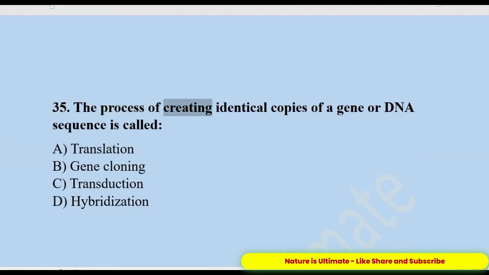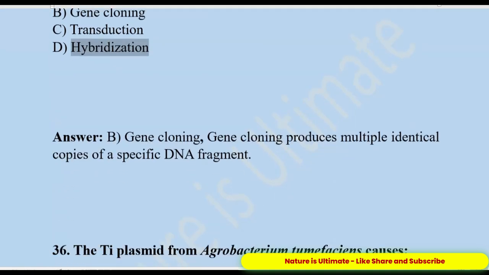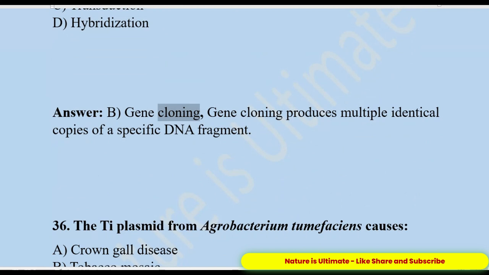35. The process of creating identical copies of a gene or DNA sequence is called A. Translation. B. Gene cloning. C. Transduction. D. Hybridization. Answer: B. Gene cloning. Gene cloning produces multiple identical copies of a specific DNA fragment.